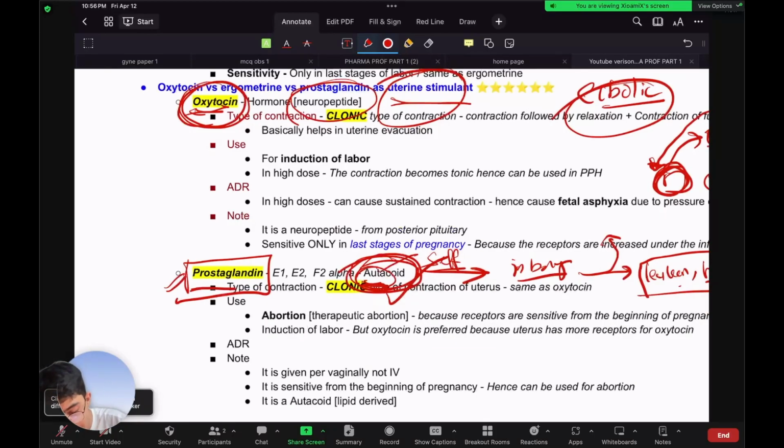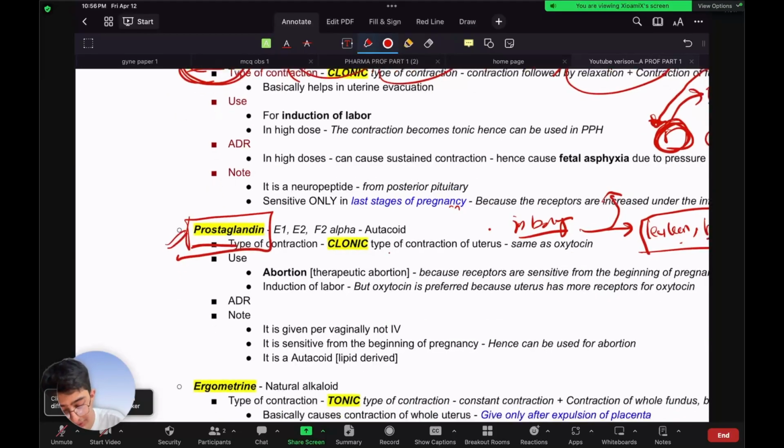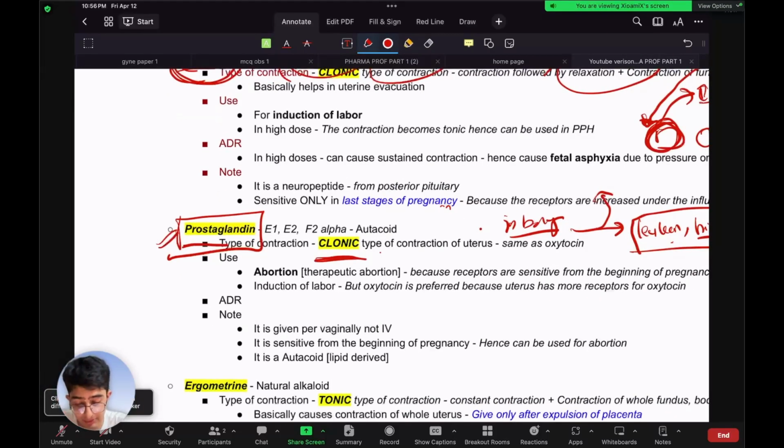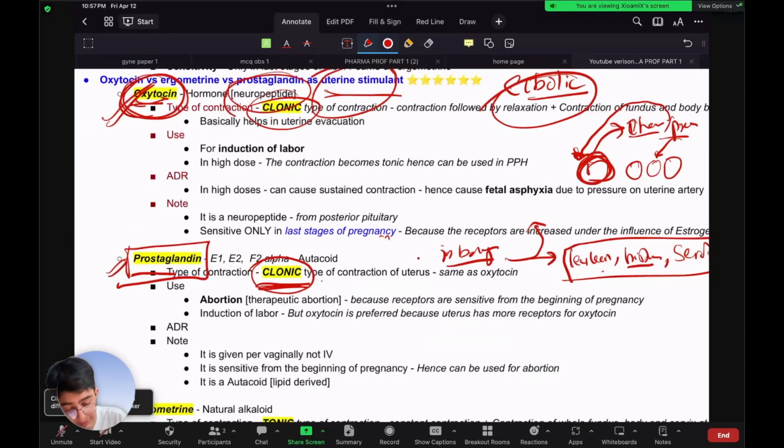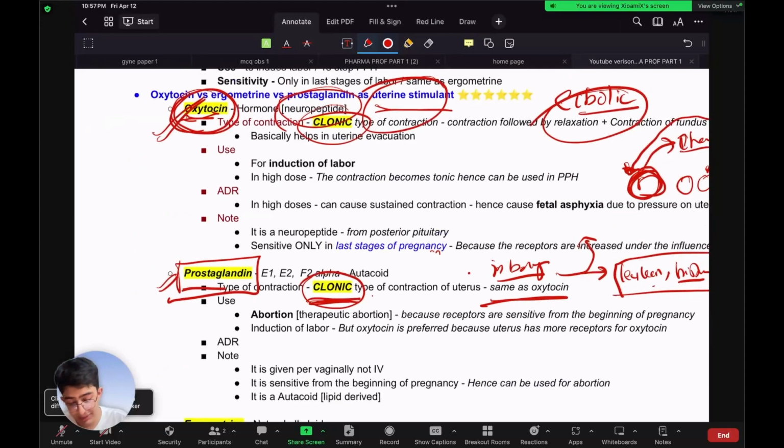With that out of the way, let us discuss the important stuff. We know prostaglandin is an autocoid. What type of contraction does prostaglandin do? The type of contraction that prostaglandin does is a clonic type of contraction. If you don't know what clonic and tonic type of contraction is, I've discussed these topics in detail in the oxytocin topic, so you can find that video on my channel. Prostaglandin and oxytocin both cause a clonic type of contraction, that is contraction followed by relaxation. It is the same as oxytocin. So where is prostaglandin used?